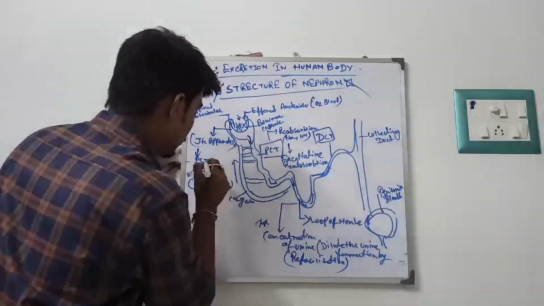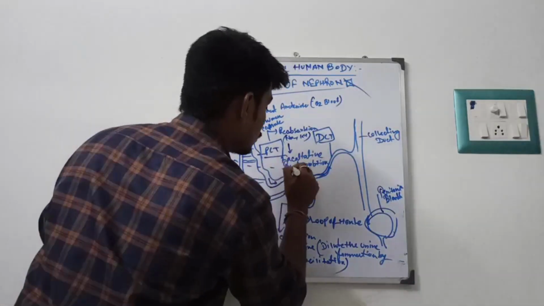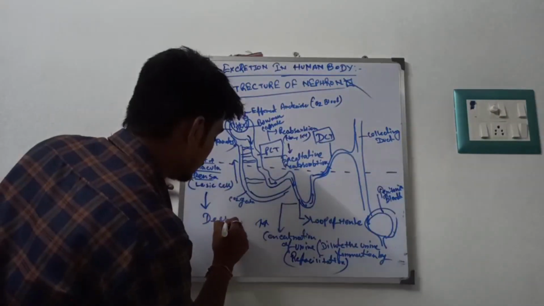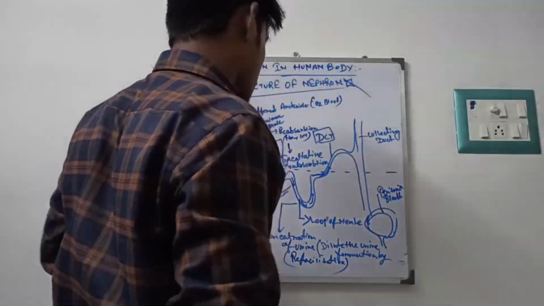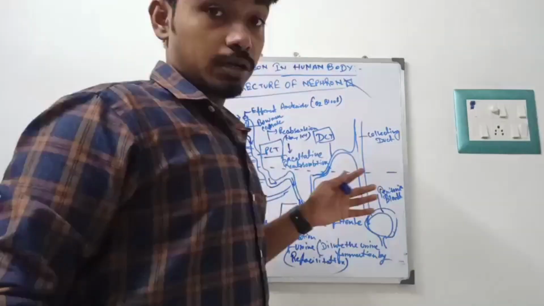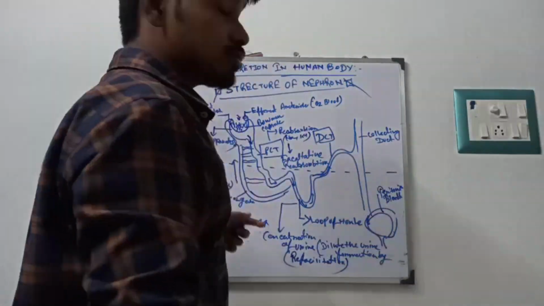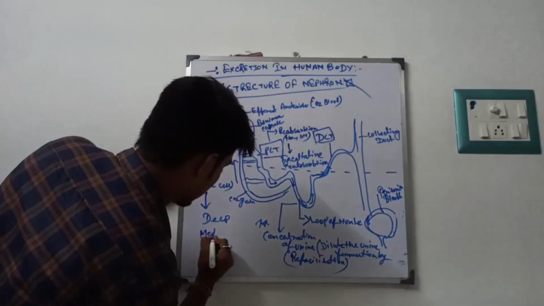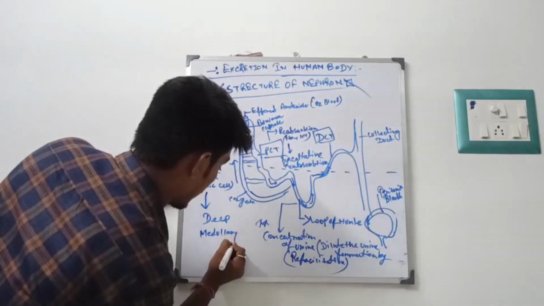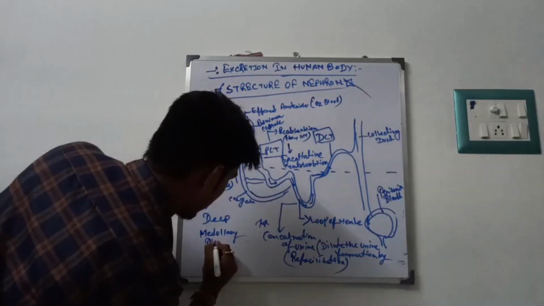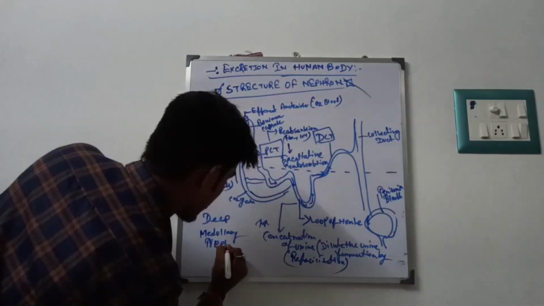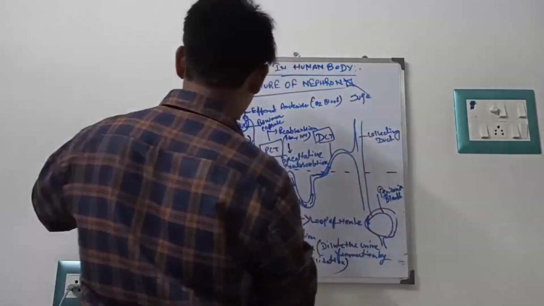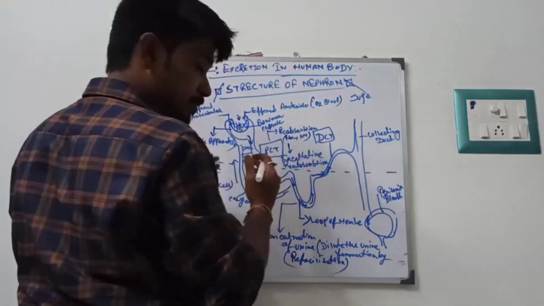I previously told you that there are two separate parts, superficial and deep. The deep part is the renal medullary region, the medullary nephron, and the superficial part is the renal cortex. So the upper part is the superficial part and the lower part is the deep part.